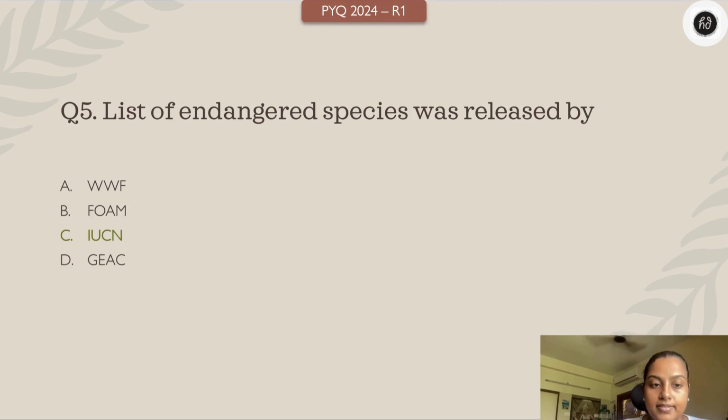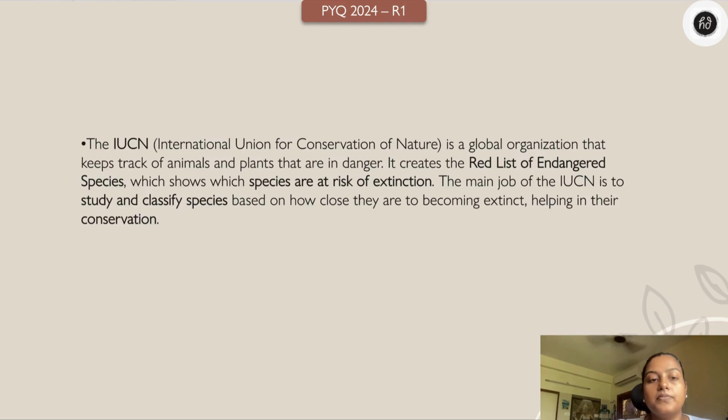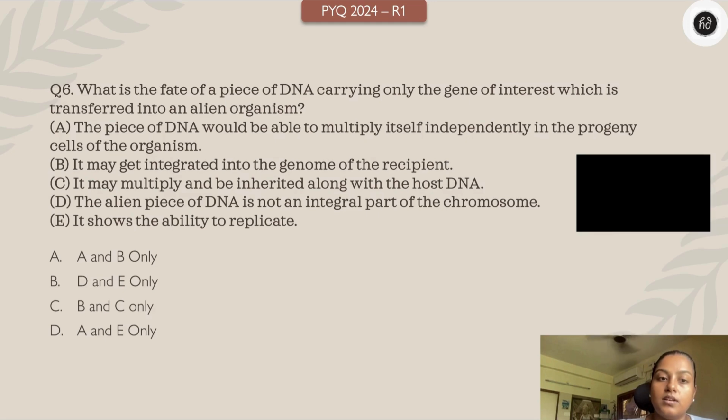The answer is IUCN. I'll give you a small trick to remember this, okay? IUCN, you can remember the abbreviation as I Understand Creatures Need. A small trick to remember. So I'm very concerned about the endangered species, right? What are the endangered ones? Those at the risk of extinction. So we need to conserve them. So International Union for Conservation of Nature is the right answer.